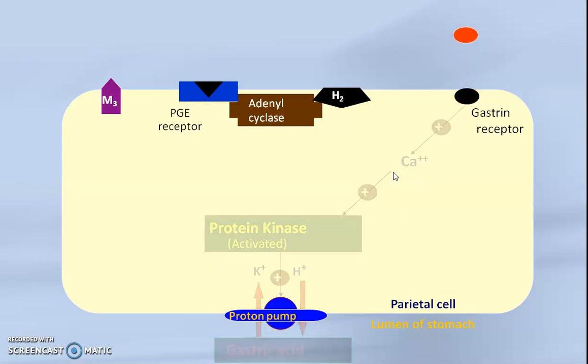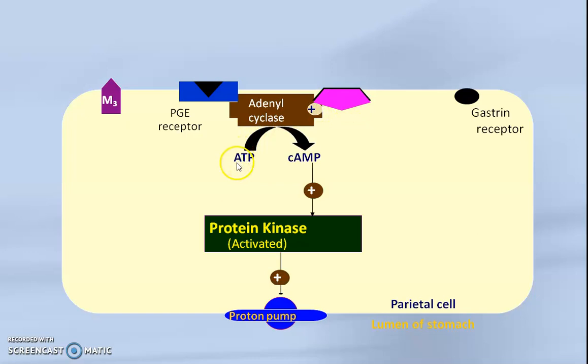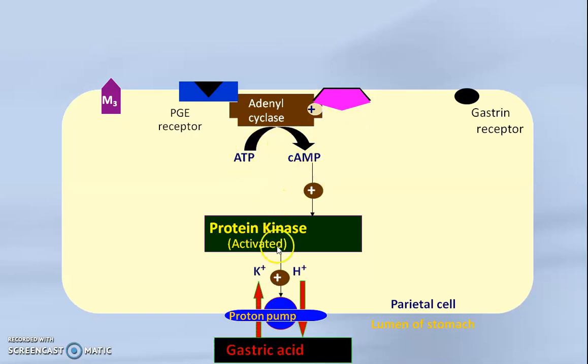The second mechanism which I discussed with you is histamine, and you know that this histamine is released from enterochromaffin cells, and the enterochromaffin cell is activated by acetylcholine. Okay, and binding of acetylcholine to the enterochromaffin cell releases histamine. Histamine binds to the H2 receptor. The H2 receptor converts ATP into cyclic AMP. Cyclic AMP activates protein kinase. Protein kinase activates the proton pump, and the proton pump pushes the H plus outside the cell.